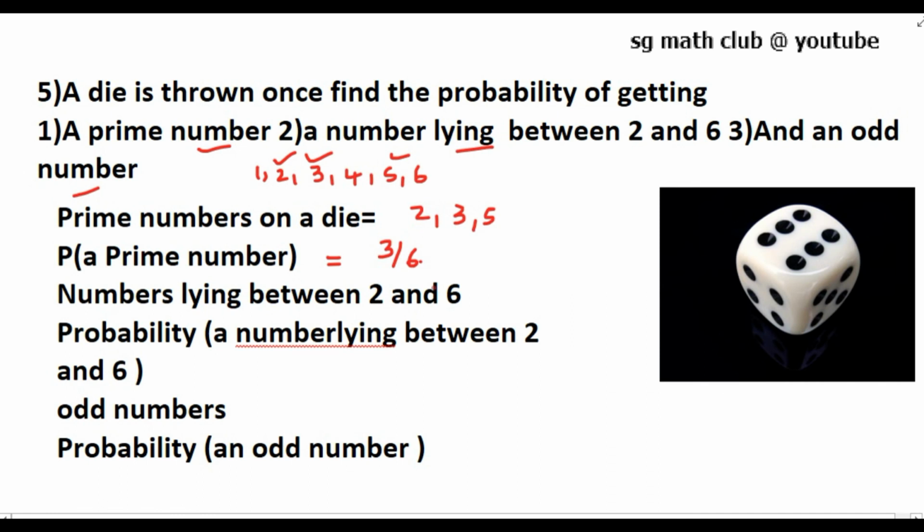Now the numbers lying between 2 and 6: 3, 4, 5 are the numbers lying between 2 and 6. So the probability of a number lying between 2 and 6 is again 3 by 6. Which are the odd numbers on the die? 1, 3, 5. Again the probability of getting an odd number is 3 by 6. So all the answers are 3 by 6.